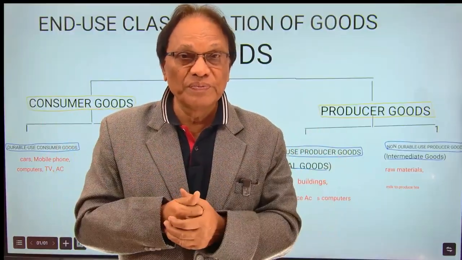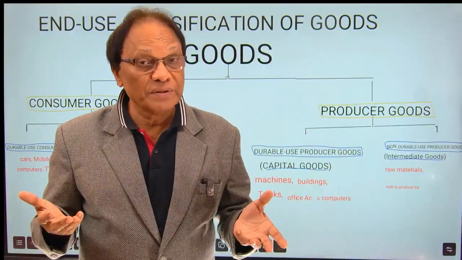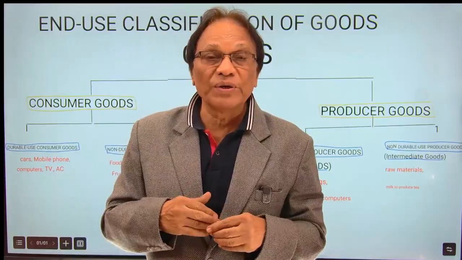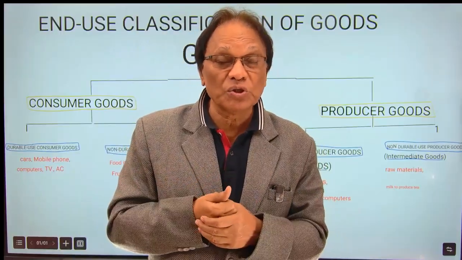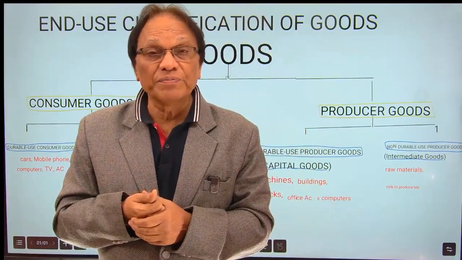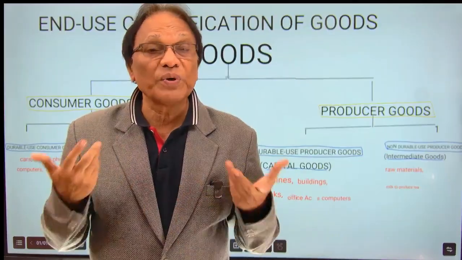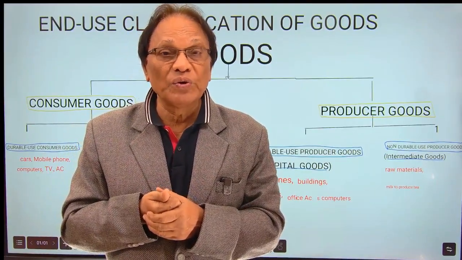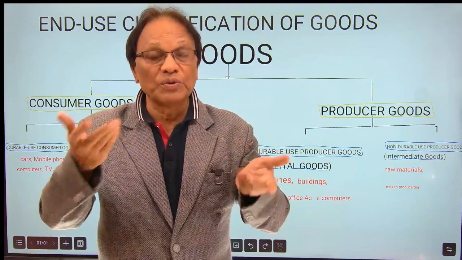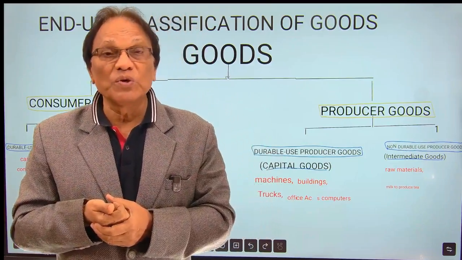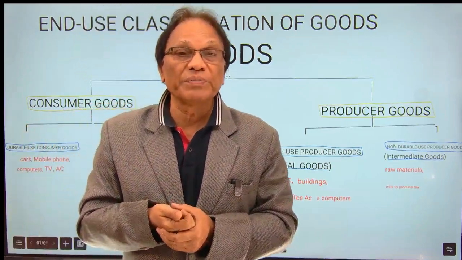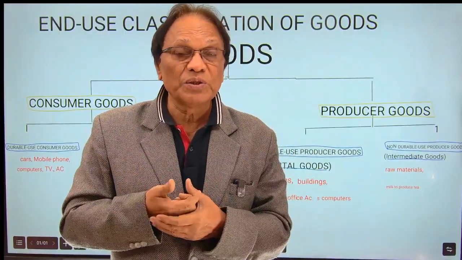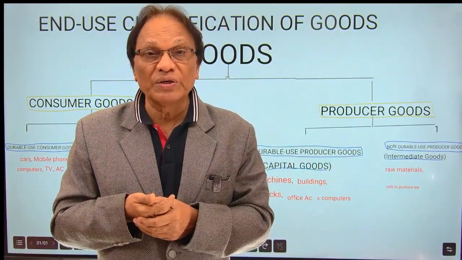Now if you go to a factory manufacturing shoes, the factory people obviously require leather to produce shoes. So leather is an intermediate good, or we can call it a producer good. They use it to produce. Machines, they use it to produce. Intermediate goods. Factory building is a producer good. So I hope you understood now.